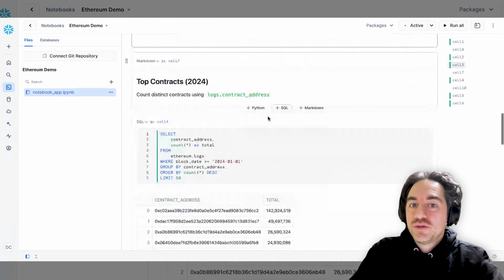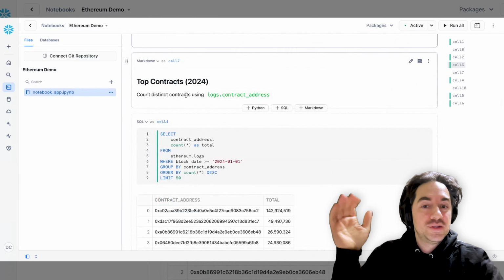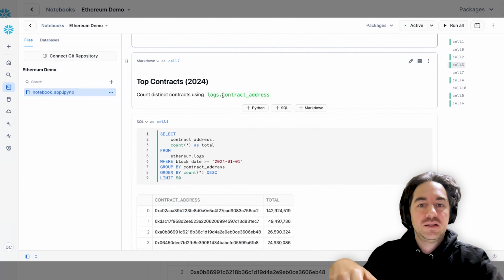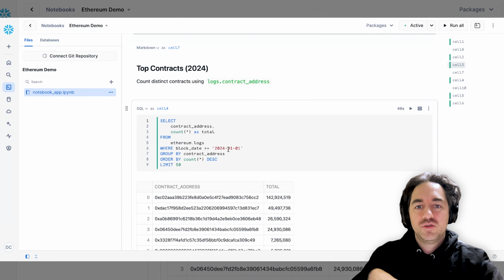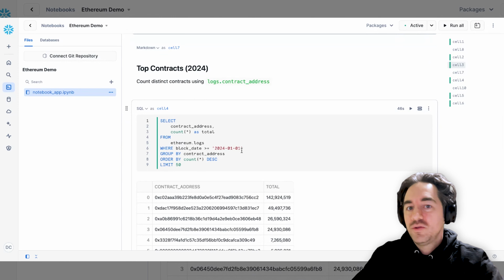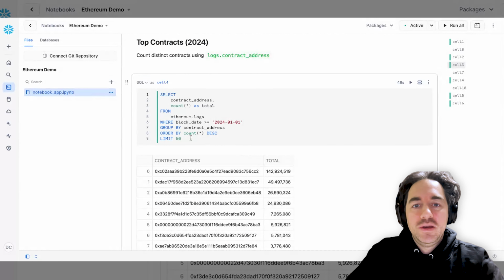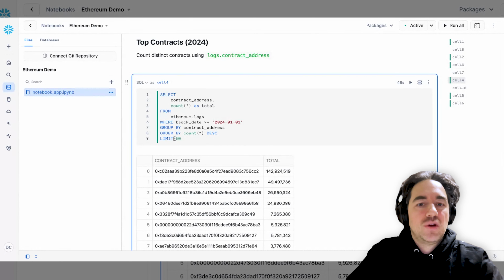Other things that you can look at is, let's say, you can scan through all the logs and get the top contracts. So say, count me all of the contract addresses from the logs after 2024. So everything that has to do with after 2024, and we're going to limit it to the top 50 contracts.